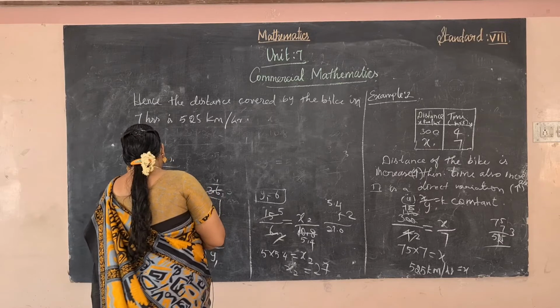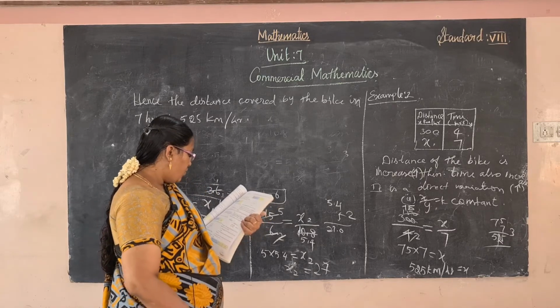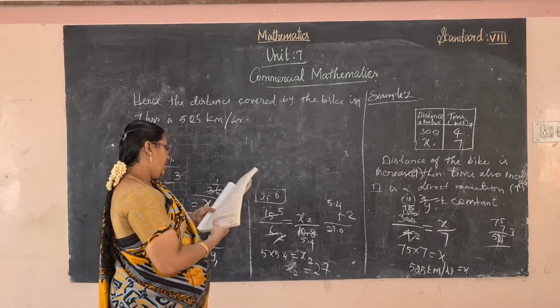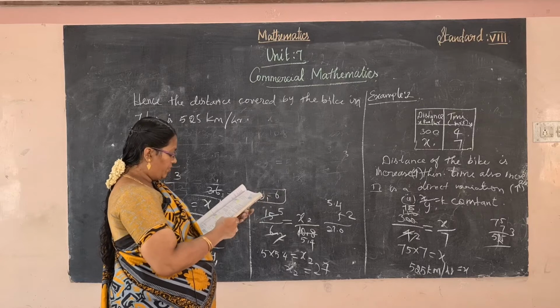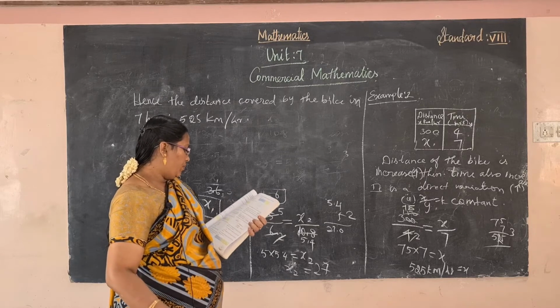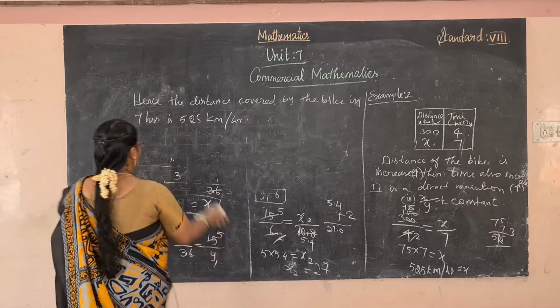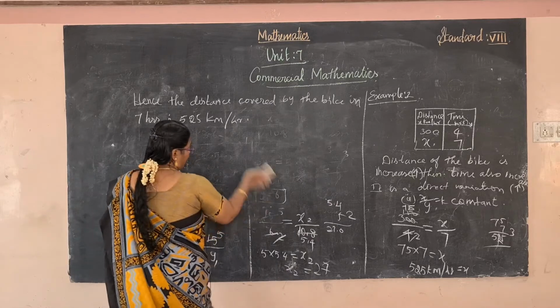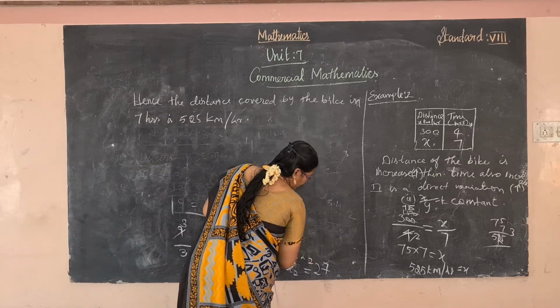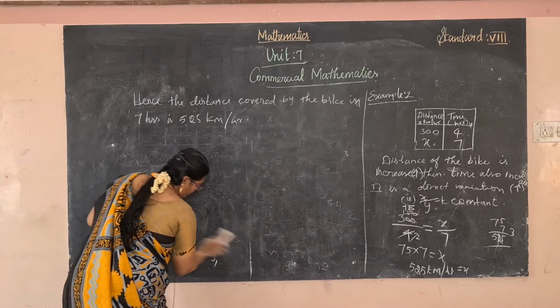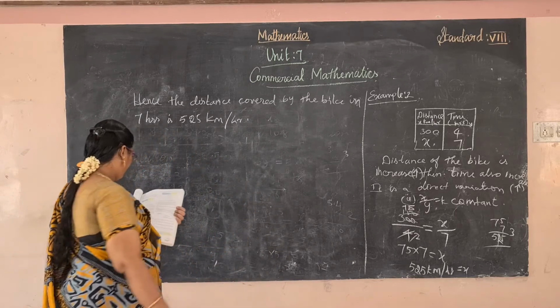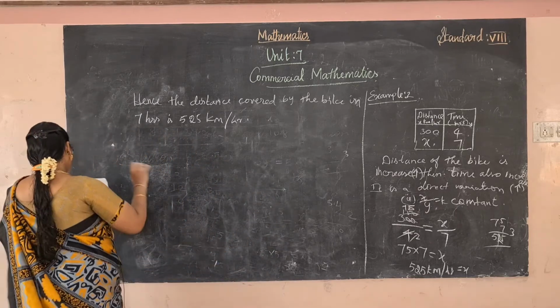If the weight of 6 sheets of paper is 45 gram, how many sheets of the same paper will weigh 1/2 kg? Okay, so what is given? The weight of 6 sheets.